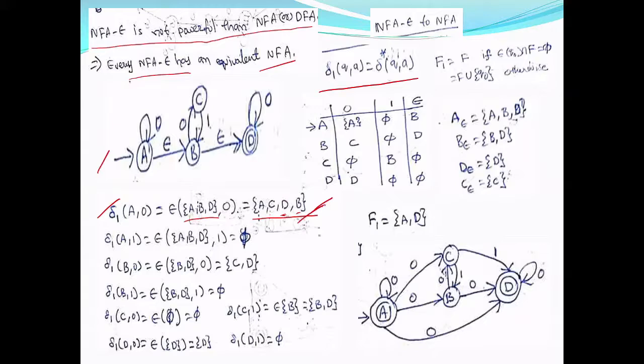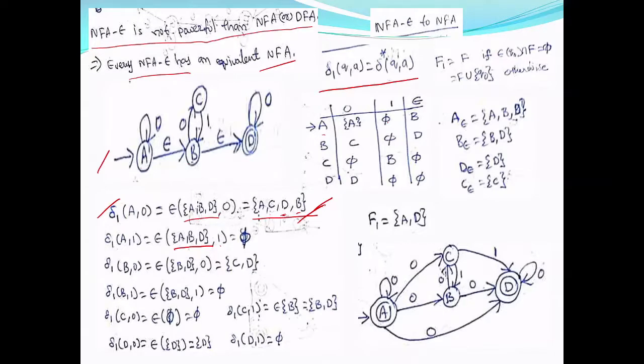All the entire NFA will be wrong. So you have to be very careful. Now I'll go for A on 1. So first I have to take epsilon closure of A, that is A, B, D, and now I have to take A on 1. A on 1 is phi because there is no transition for A on 1. You can see the transition table. A on 1 is phi.